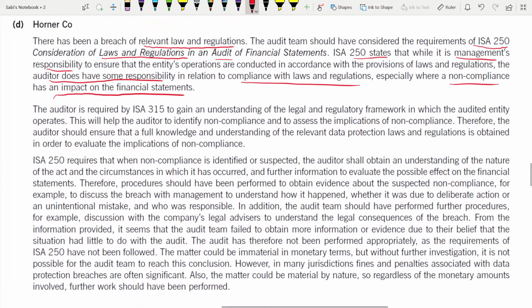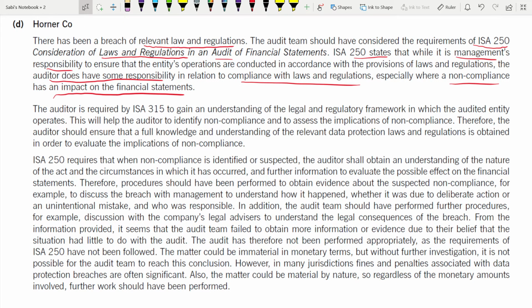Coming to the next issue, the next problem: understanding of the legal and the regulatory framework. So auditors are required by this standard to gain an understanding of the legal and the regulatory framework in which the audited entity operates. You should know the rules and regulations of that entity. You cannot be blind. Okay, so this will help the auditor to identify non-compliance and also to assess the implications